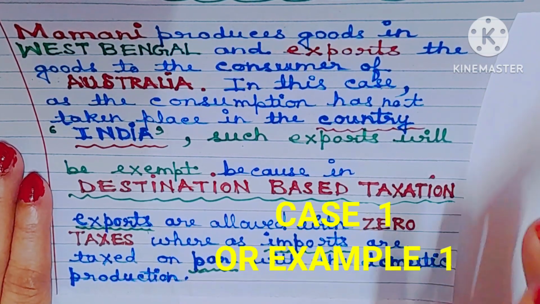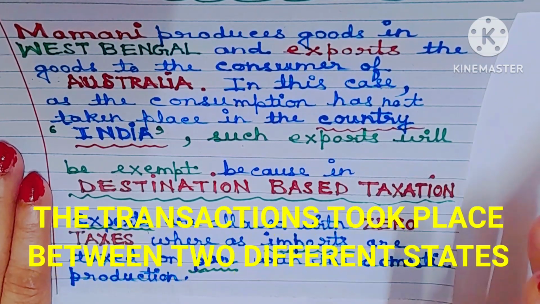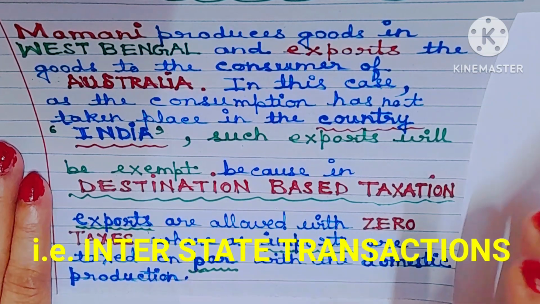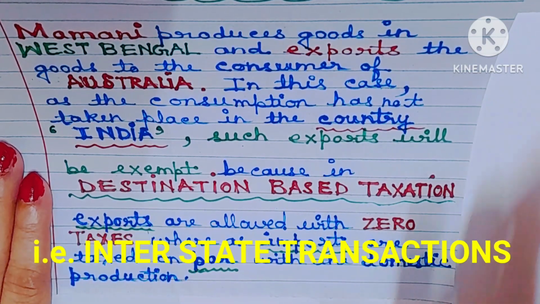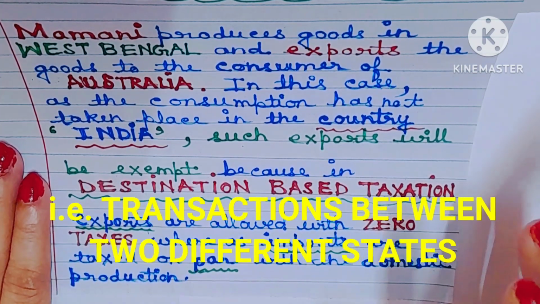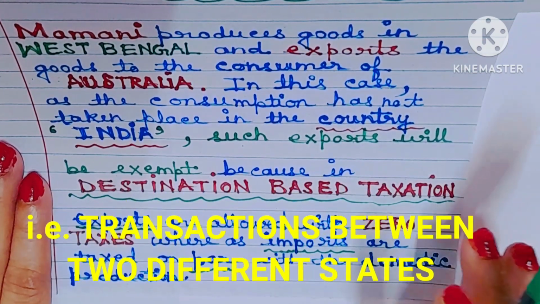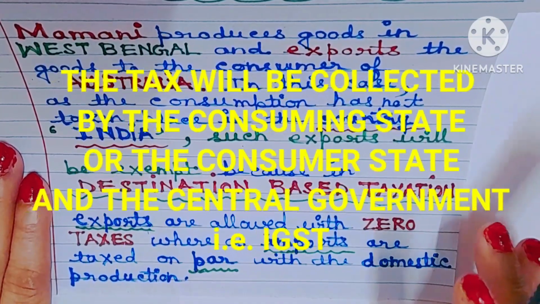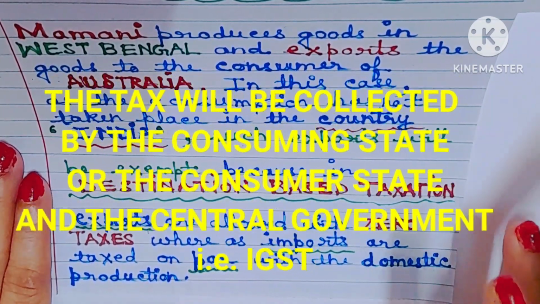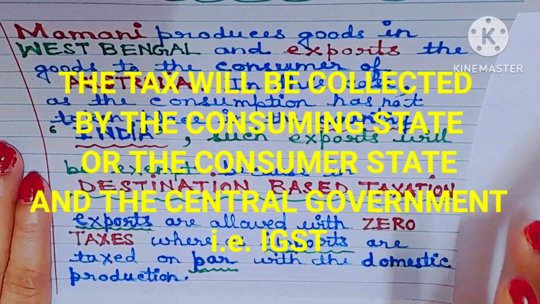In case number 1, the transactions took place between 2 different states, that is interstate transactions. In the case of interstate transactions, the tax will be collected by the consuming state or the consumer state.